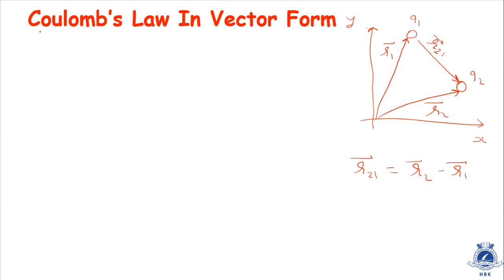So let's see Coulomb's law. We know that in scalar form we have F is equal to K Q1 Q2 by R square. This is Coulomb's law in scalar form. Now as force is a vector quantity, on the left hand side of this equation we have a vector quantity. I have written vector F is equal to K Q1 Q2 by R square.